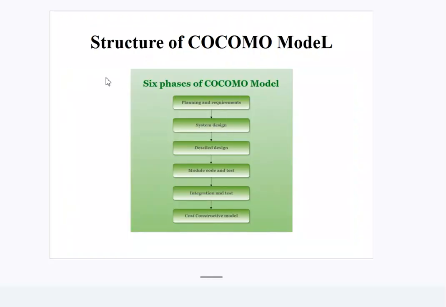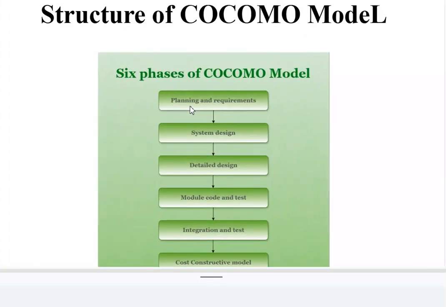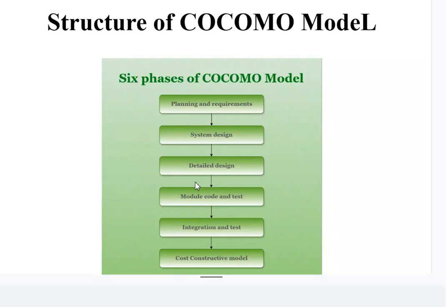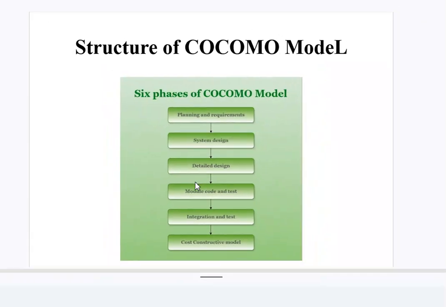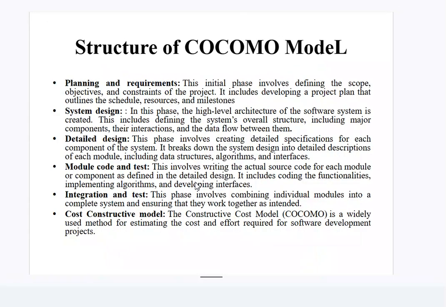Structure of COCOMO model, what is it like? There are 6 phases of the COCOMO model: planning and requirement, system designing, detail designing, module code and test, integration and test, and cost constructive model. For the structure of the COCOMO model, planning and requirement: this initial phase involves defining the scope, objective, and constraints of the project. It includes developing a project plan that outlines the schedule, resources, and milestones.